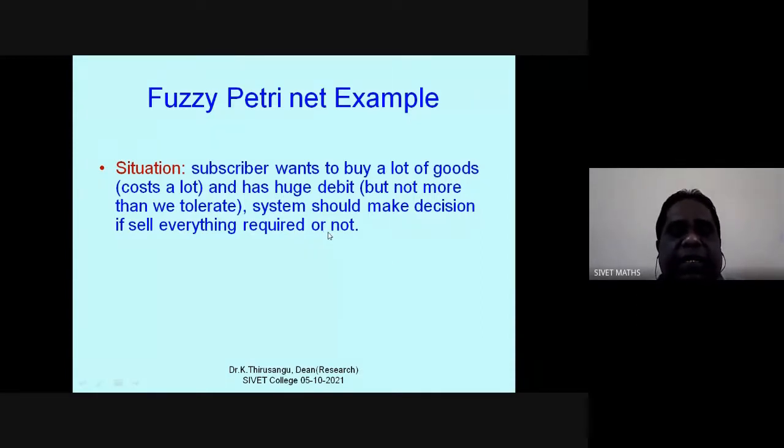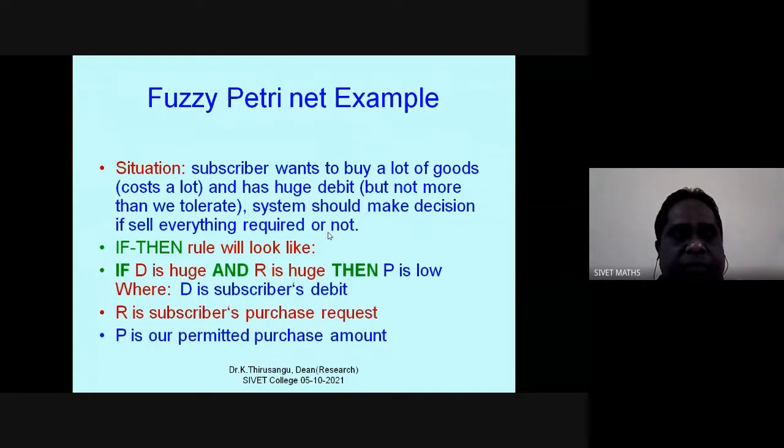The system will decide already your debt is more, your demand is more, and therefore we won't give all the things which you demand. The if-then rule will look like: if the debt is huge and the requirement is huge, then the purchase limit P is low. The system will decide like this.